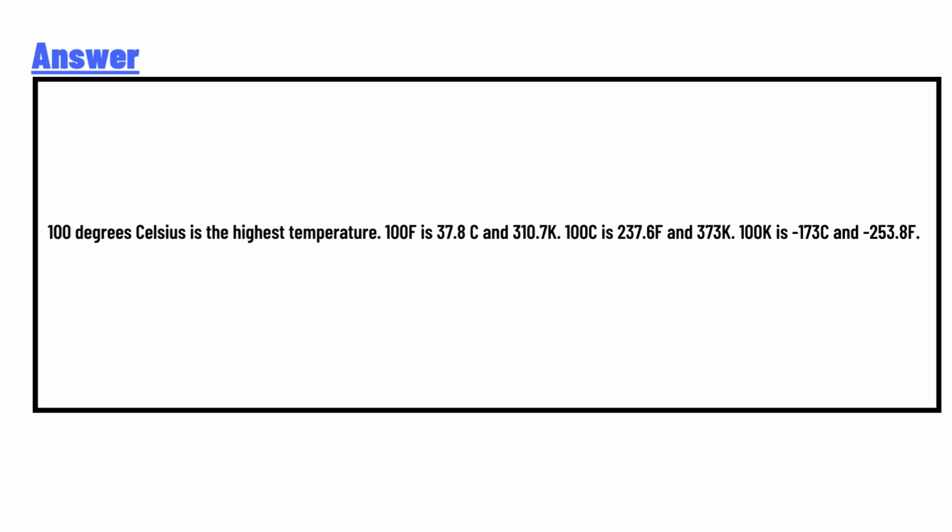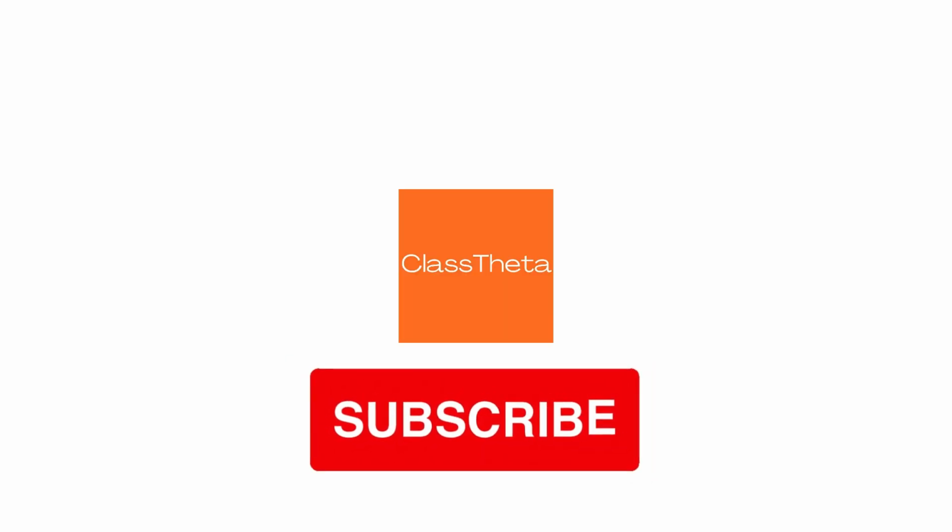100 Fahrenheit is 37.8 degrees Celsius, and 310.7 K. 100 Celsius is 237.6 Fahrenheit, and 373 Kelvin. 100 K is negative 173 Celsius and negative 253.8 Fahrenheit. This is the correct answer to the question.